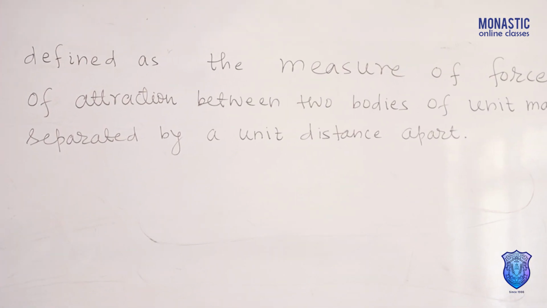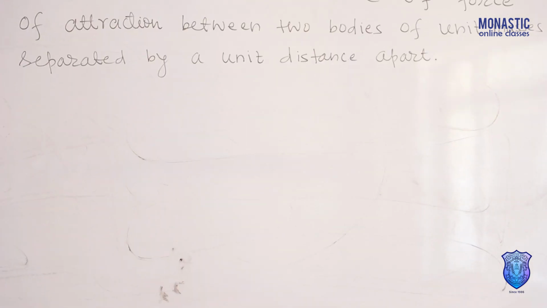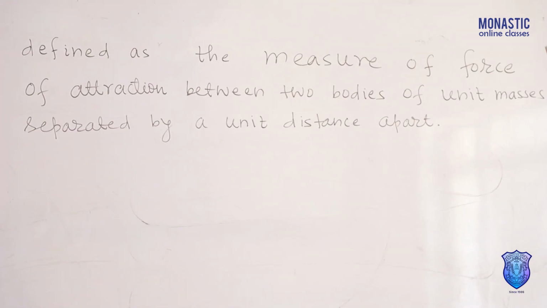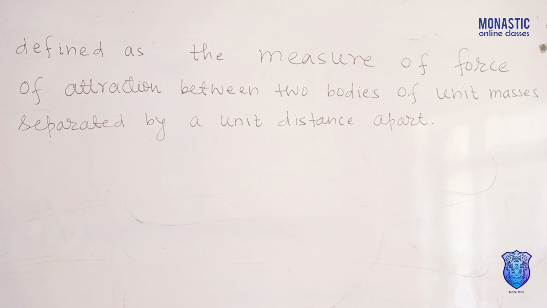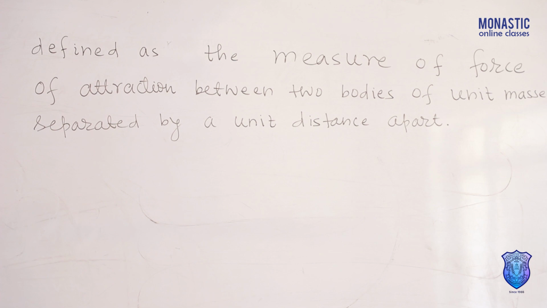If a question asks in 1 mark, what is the universal gravitational constant? You can write, universal gravitational constant is defined as the measure of force of attraction between two bodies of unit mass separated by a unit distance apart.